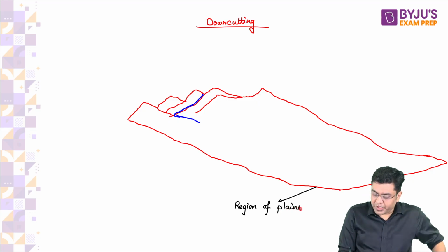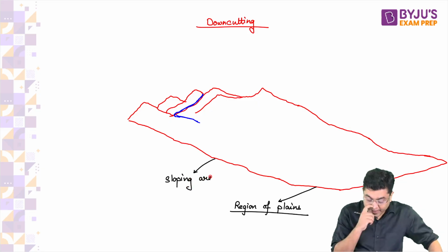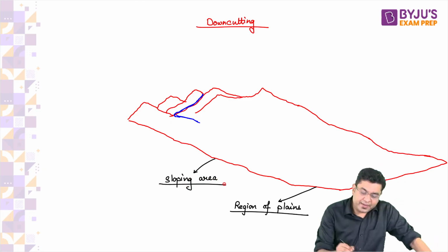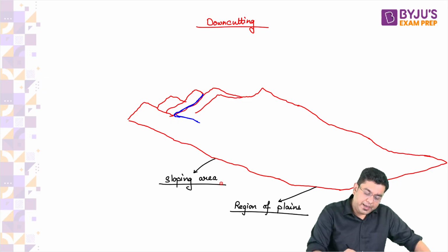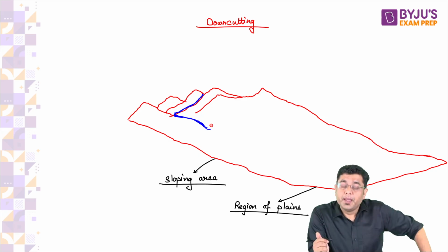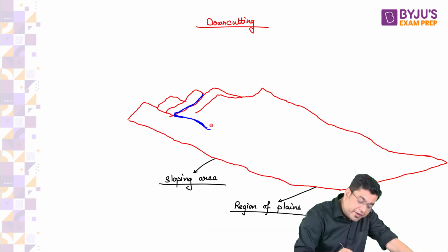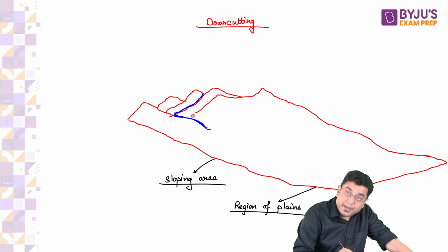Okay, this is the region of slope. Now let's assume that the river is coming down the slope, hurtling down the slope here. Now, as it is coming down the slope, will it have speed? It will have a lot of speed. Now, in this region, it is encountering hard rocks. So, what will this lead to? Here, this river will get deeper and deeper and deeper.